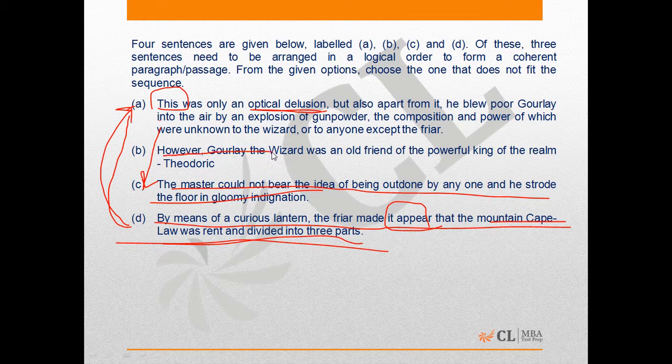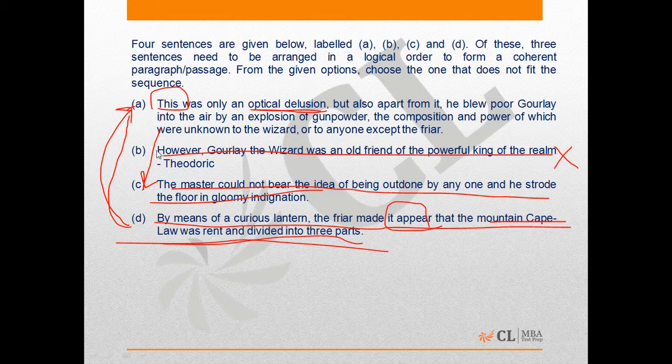However, Gole the wizard was an old friend of the powerful king of the realm. Well, this does not fit anywhere in the paragraph. This is completely out of context and out of scope, because it states that Gole happened to be an old friend of the powerful king. This is of little or no significance in the narrative, especially because it didn't seem to have stopped the friar from making a fool of Gole.